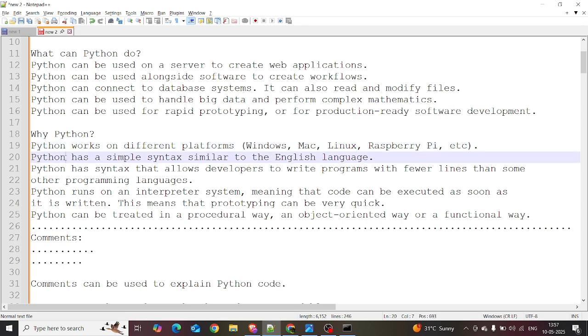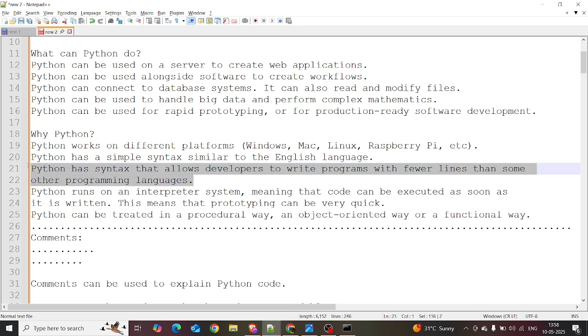Why Python? Python has a simple syntax similar to the English language. It's basically English. I don't think of it as a programming language; it's basically an easy language, and I'm teaching it to you as English. Python has a syntax that allows developers to write programs with fewer lines than other programming languages. It's a very important point.